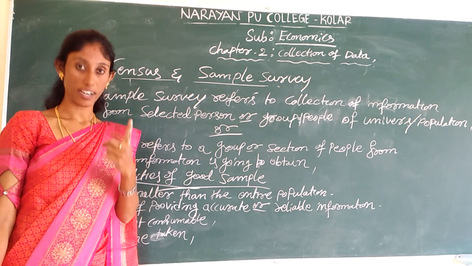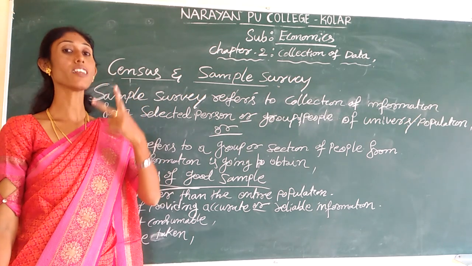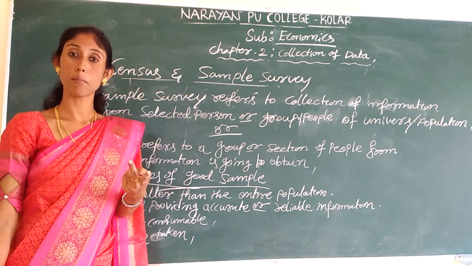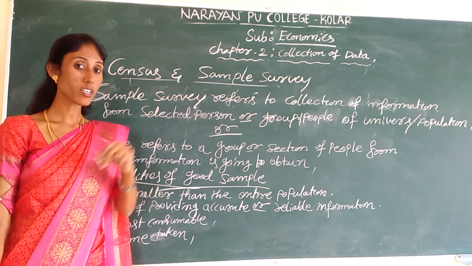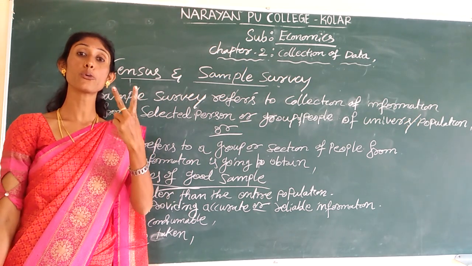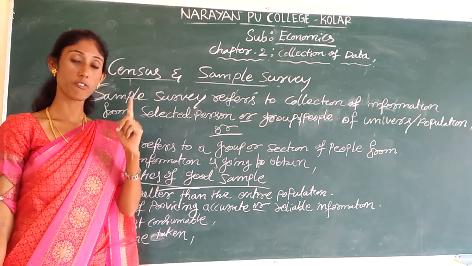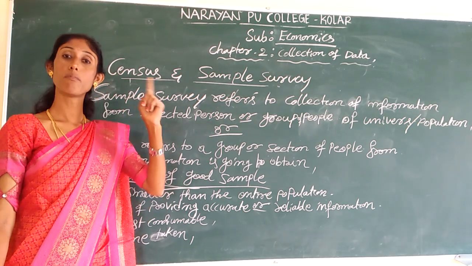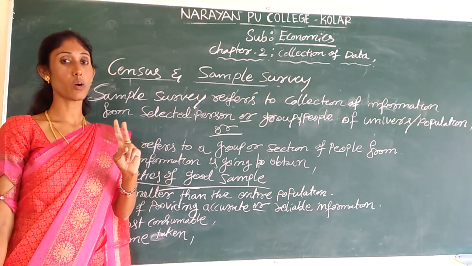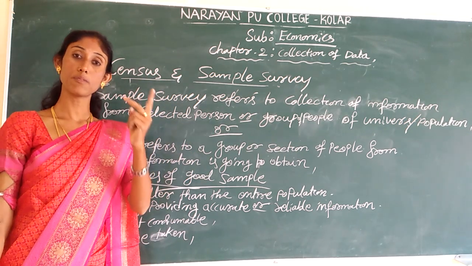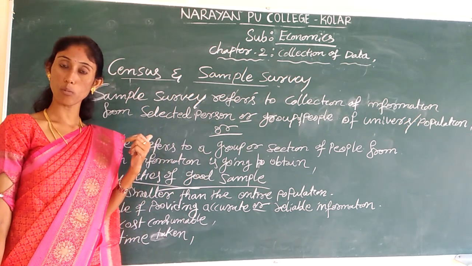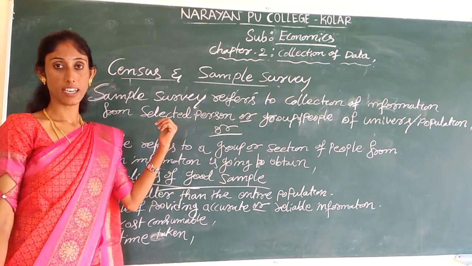Do you understand? In order to collect a sample, there are two types: random sampling and non-random sampling. About that topic we will discuss in detail now.